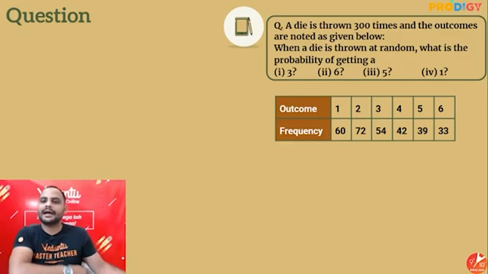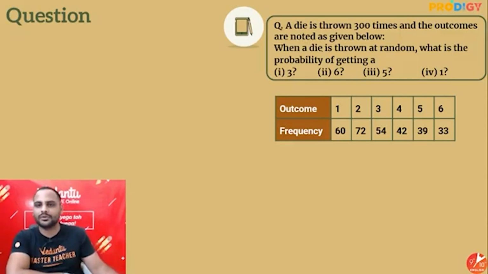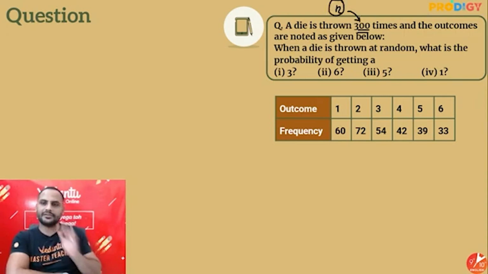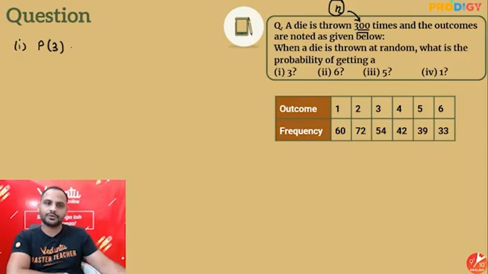Second one, a die is thrown 300 times. The outcomes are noted as given. The die is thrown at random. What is the probability of getting each outcome? Here, guys, you can see this is telling you the total number of trials. The trial happened 300 times. Now the question is asking the probability of getting 3. I know the total number of trials is 300. How many times have you got 3? 54 times. Done. Simplify this.